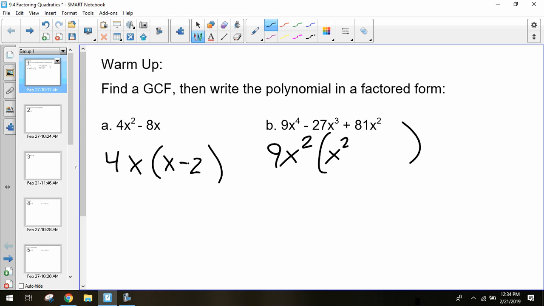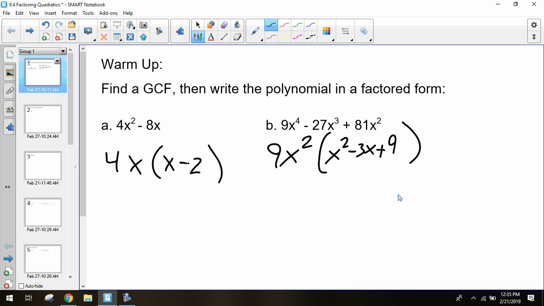Negative 27 divided by 9 is negative 3. x to the 3rd divided by x to the 2nd will give you just a single x. And then lastly, we have 81 divided by 9, which is positive 9. And then x to the 2nd divided by x to the 2nd will cancel out, so we just have 9.